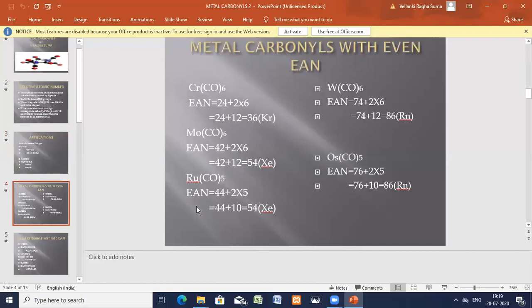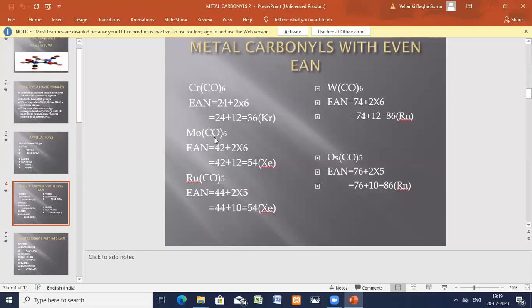Now let us go for metal carbonyls with even EAN and odd EAN. With even EAN, you get the exact inert gas atomic number. We will take chromium hexacarbonyl. Chromium is 24, and there are 6 carbonyls, each giving 2 electrons. So 24 plus 2 into 6, which is 12, gives 36. It is krypton's atomic number, a stable atomic number, so it is a stable carbonyl.